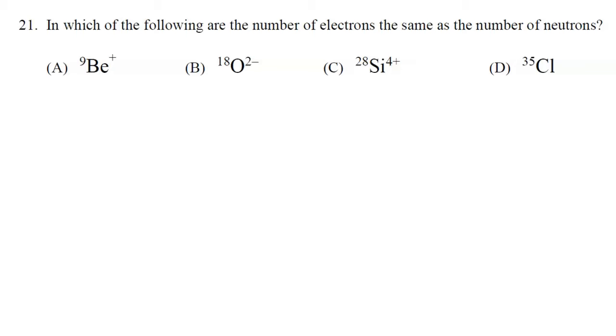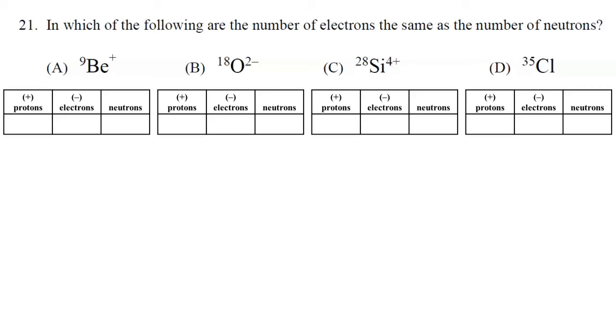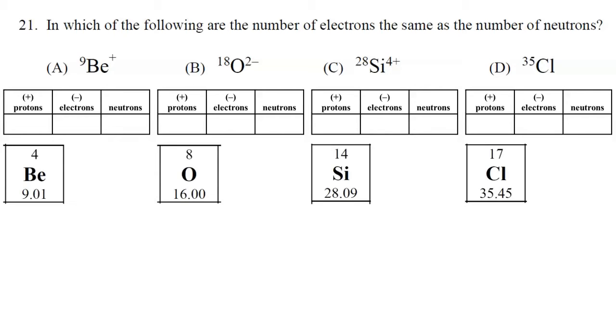Let's go ahead and make a table for each of these four particles: protons, electrons, and neutrons. Let's find them on the periodic table. So we have beryllium, Be, oxygen, O, silicon, Si, and chlorine, Cl. So the atomic number, the number of protons, would be 4 for choice A, beryllium, 8 for choice B, oxygen, 14 for choice C, silicon, and 17 for choice D, chlorine.